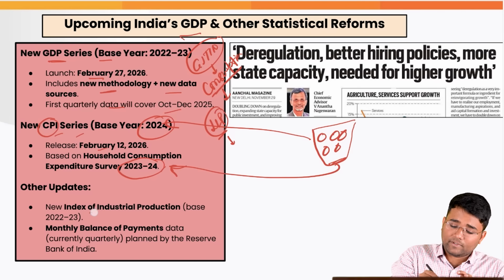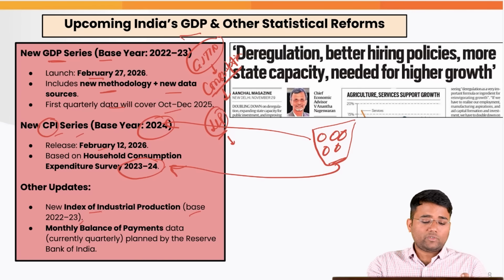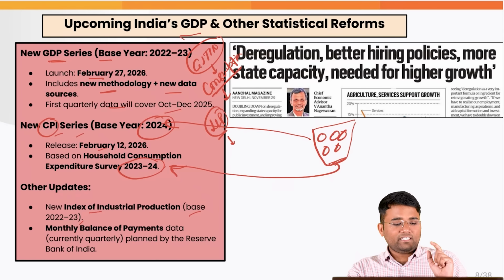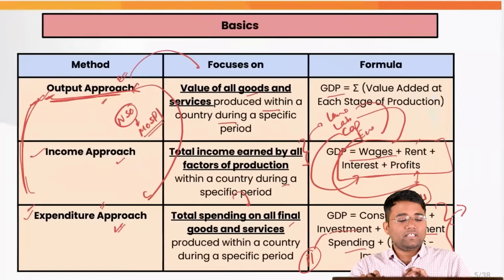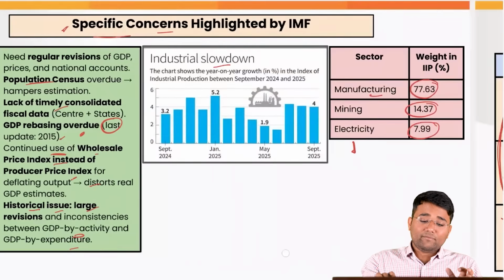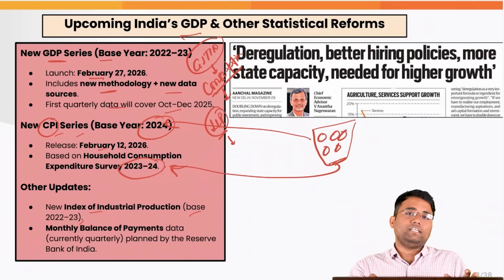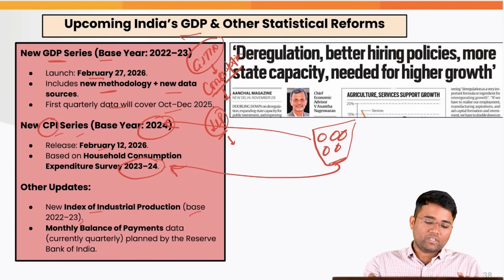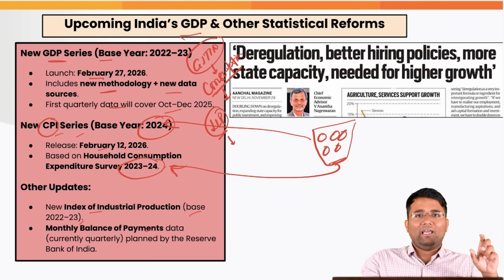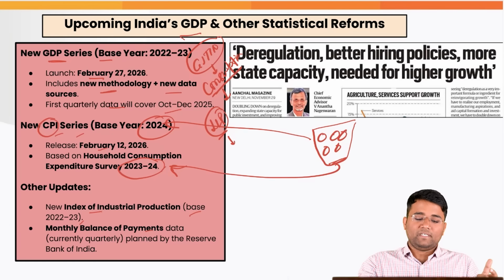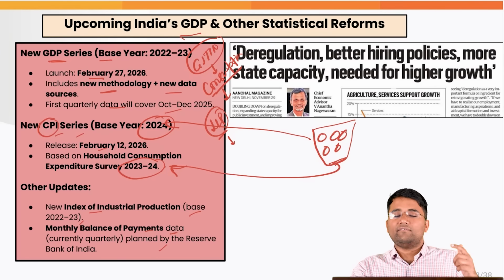Also, other updates, for example, IIP, the Index of Industrial Production, again the base year for that will be 2020-23. Another thing we need to understand is the PPI, which the IMF is saying we should shift to, that will also comprehensively cover the services part, which is not being covered as of now because of the WPI related adjustments that we are doing. Also, as of now, the RBI gives balance of payment data, current account balance, etc., on a quarterly basis, but they are preparing to give this data on a monthly basis to again give a true picture.